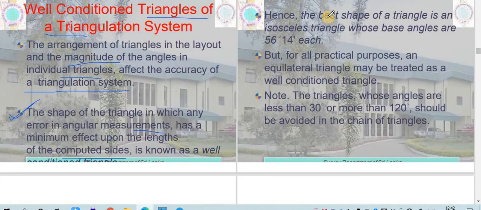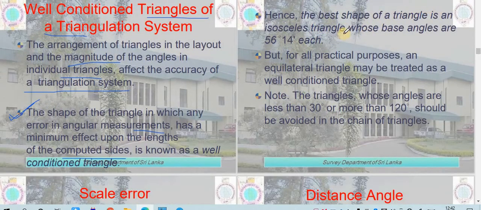Okay, it has been found that the best shape of triangle is the isosceles triangle, with the angles about 56 degree 14 minute each. Okay, that will give you the best result. But for all practical purposes, the equilateral triangle may be treated as a well conditioned triangle.